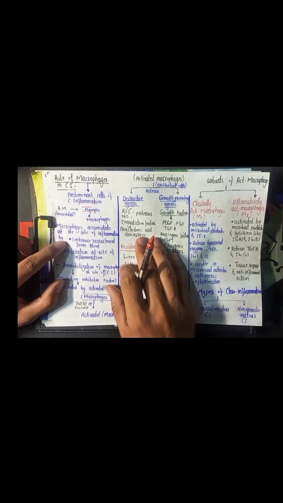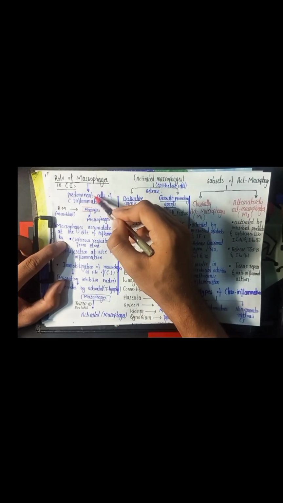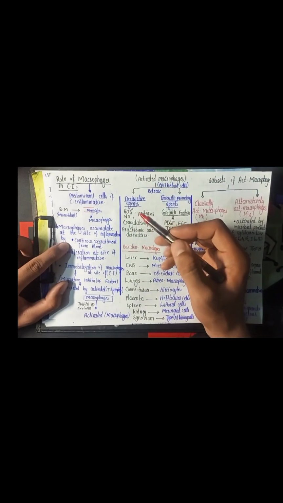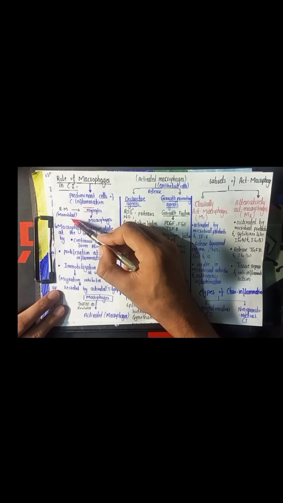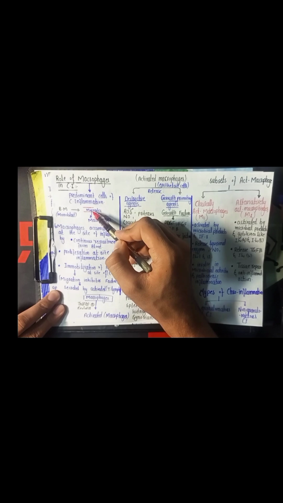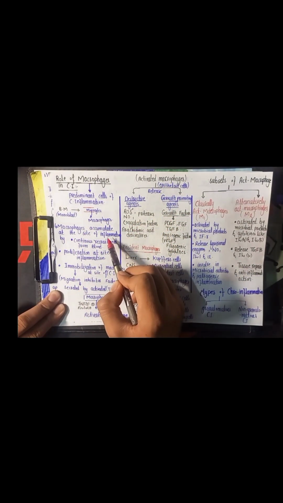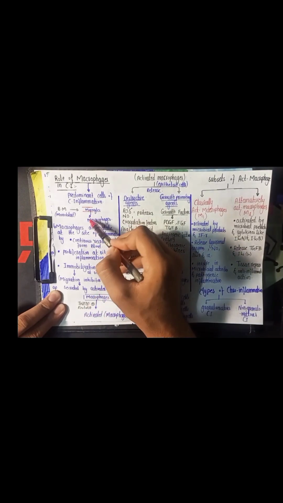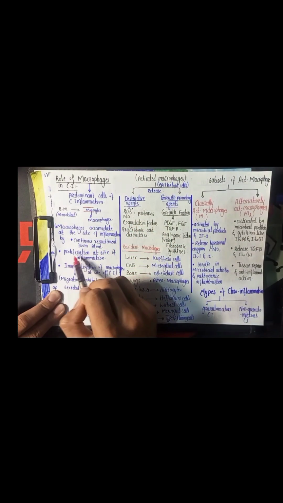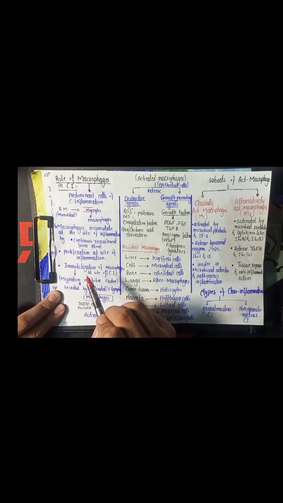अब हम बात करते हैं about the role of the macrophages in the chronic inflammation. So the macrophages are the predominant cell of the chronic inflammation. The bone marrow produces monoblasts, and these cells when they enter into the blood vessel are converted into the monocytes. But when these monocytes come out of the blood vessel, they become macrophages, and the macrophages accumulate at the site of the inflammation by continuous recruitment from the blood vessel. They may proliferate at the site of the inflammation.